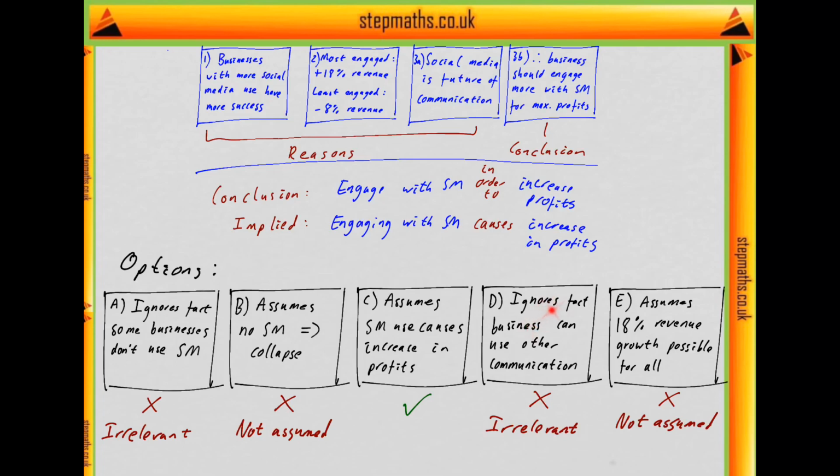D says the argument ignores the fact that businesses can use other types of communication. Well, that's not relevant because this is just about what happens if you use more social media. So what happens if you use other kinds of communication isn't important. And lastly, E says the argument assumes that all companies can achieve 18% revenue growth. Well, that isn't something the writer assumes. They only say you can increase your profits, not that you'll increase them to 18%. So the answer here is definitely C.